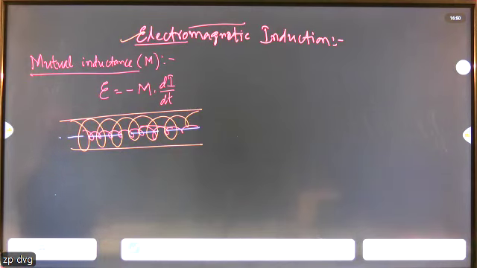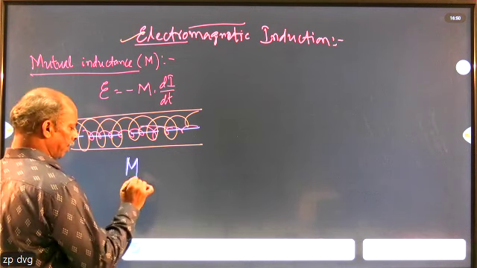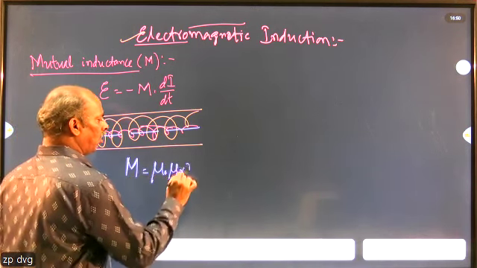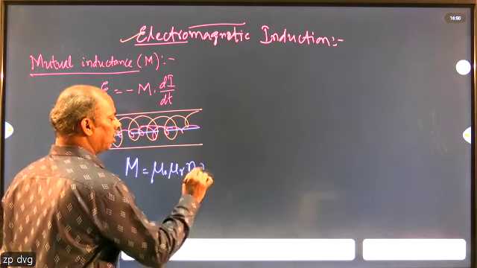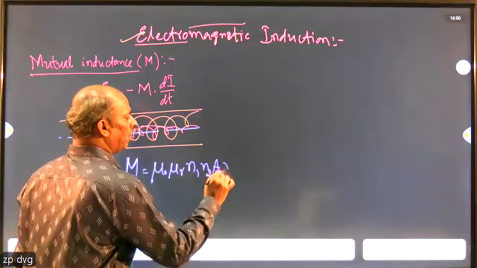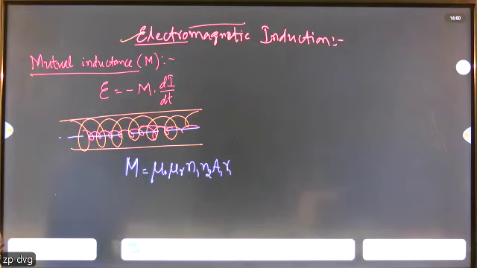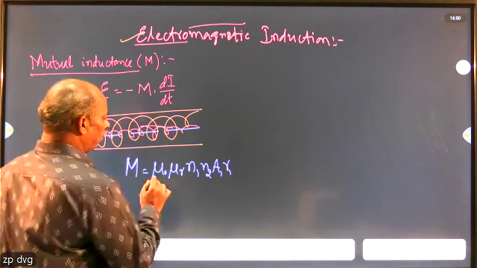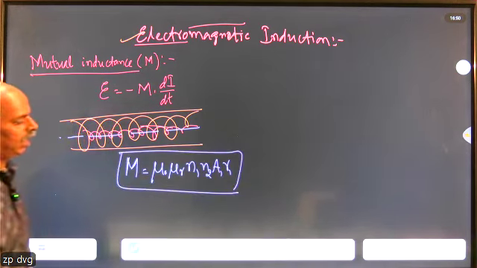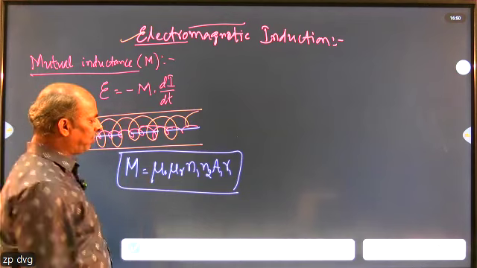That is mutual inductance. The mutual inductance in this case is given by M is equal to mu naught mu R into N1 into N2 into A1 into R1. What are the terms in this equation? Mu naught stands for permeability of free space.